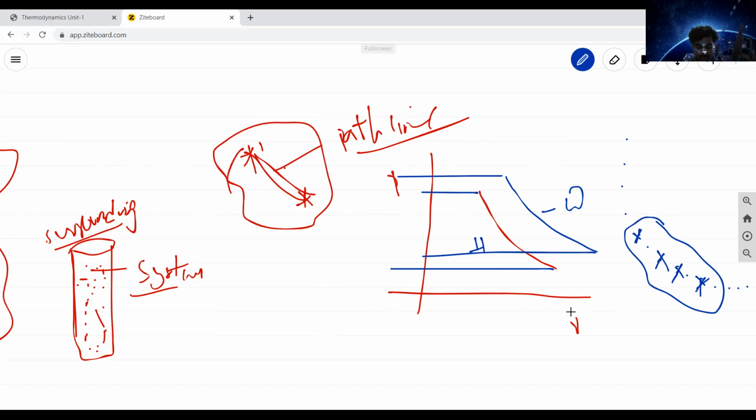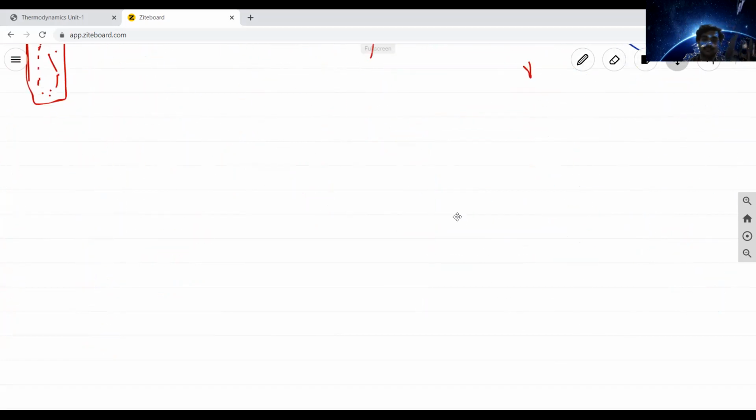Here there are cyclic process, reversible process and irreversible process. This is the question. Okay, you know what a process is. The next question should come: what is a cyclic process, what is a reversible process, and what is an irreversible process?